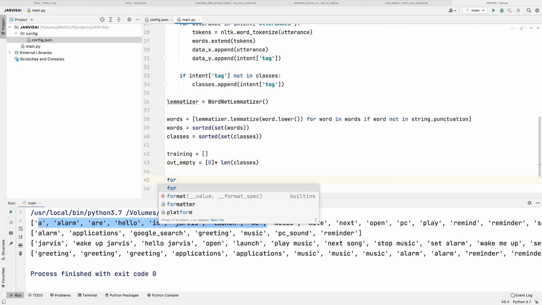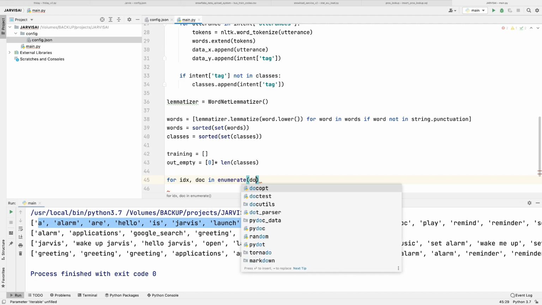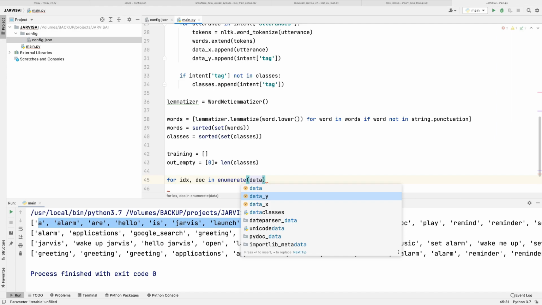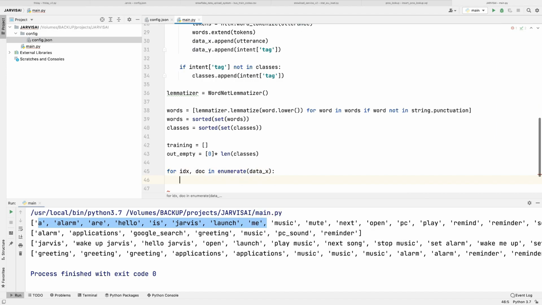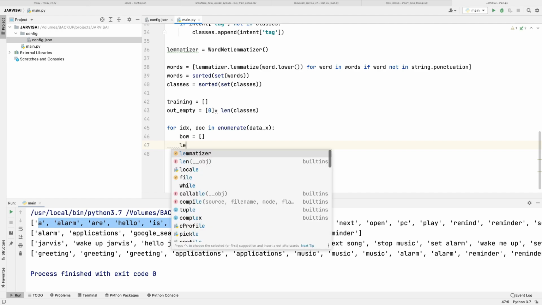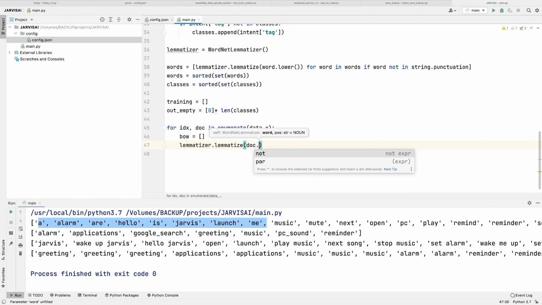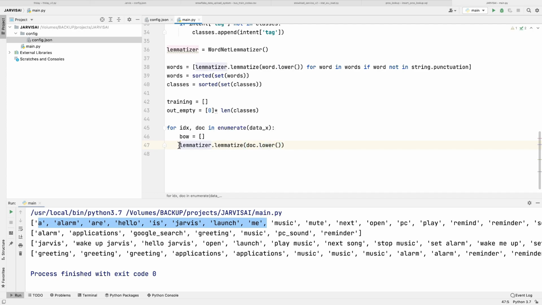And here we are going to loop: for index, doc in enumerate, the data which we have in data x, and then we will create a variable list which is bag of words, right? And then we will lemmatize our data, right? So lemmatizer.lemmatize doc.lower, right? And we are going to have it into text like this, right?